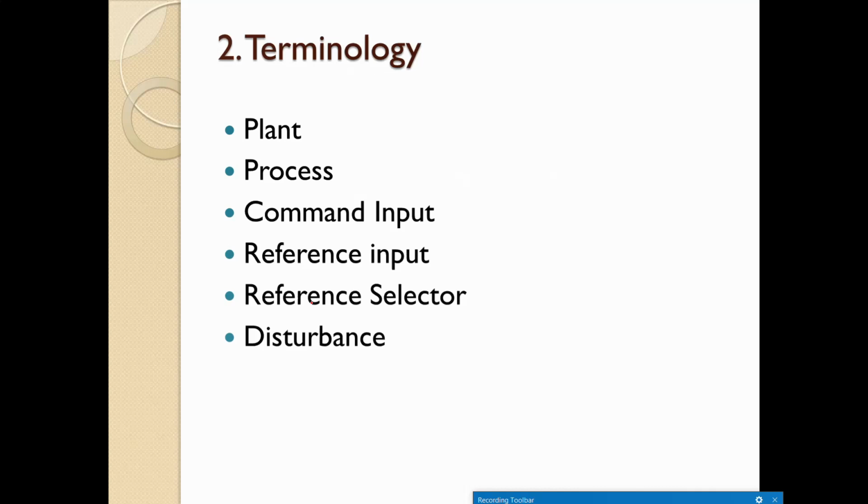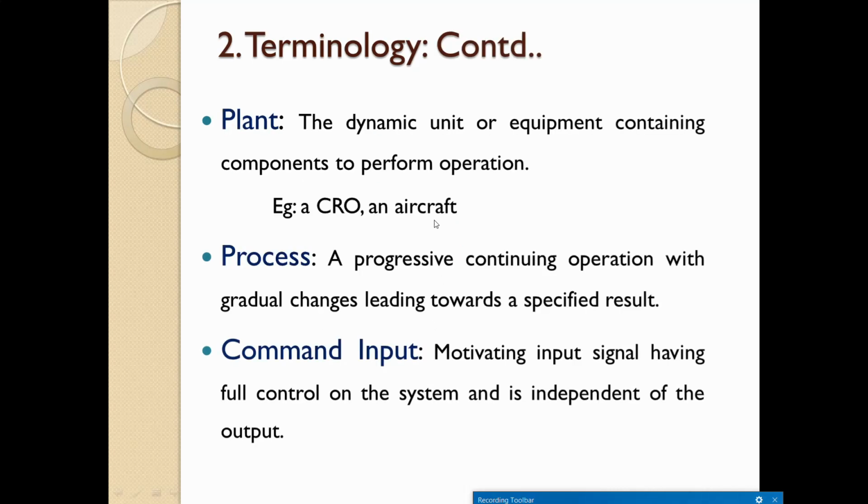Then there are various terminologies related to control systems. The first one is plant, the second one is process, and then command input, reference selector, and disturbance. So what do you mean by plant? The plant is the dynamic unit or equipment containing components to perform an operation. A very good example is a CRO or an aircraft. So what does it mean? It's an equipment containing components.